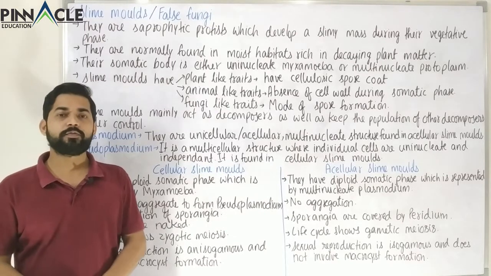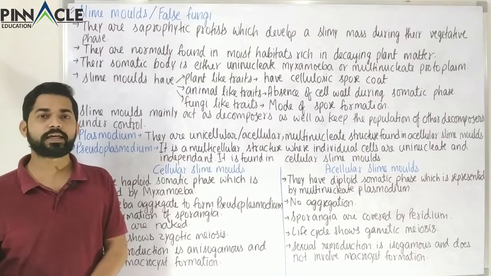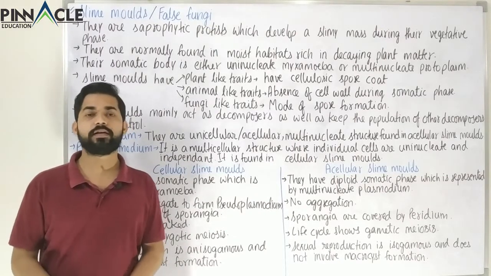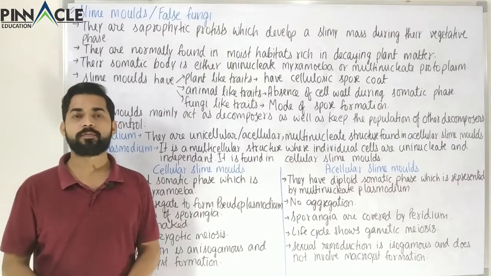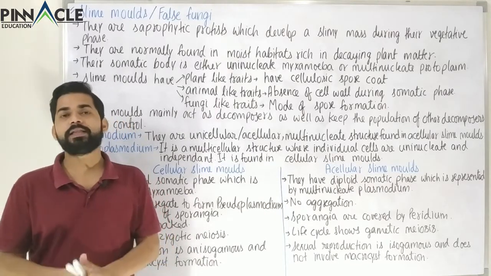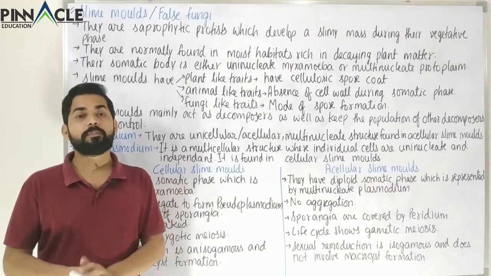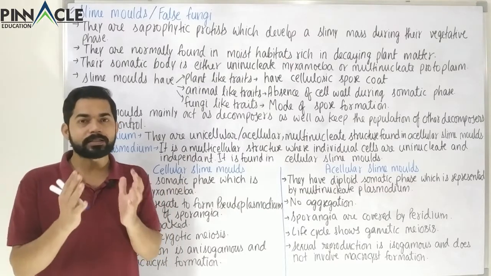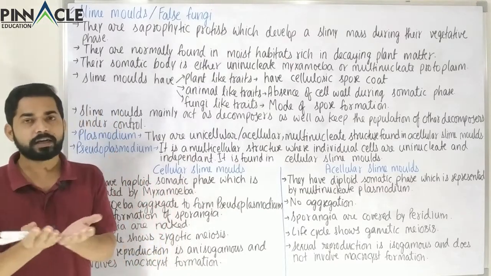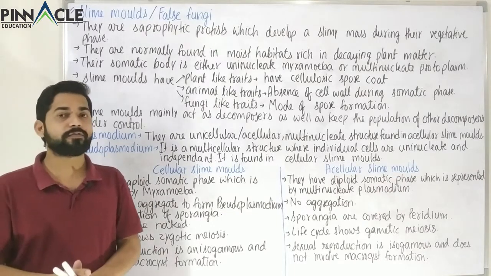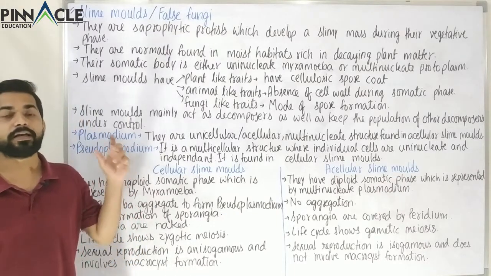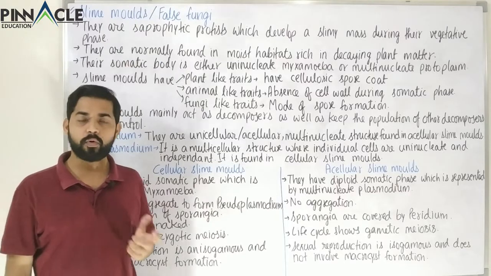In this class, we are going to study the fourth category of the kingdom Protista, and that is the slime molds. These have been named slime molds because they have something called a slimy layer on their exterior surface, on the exterior of their body. So that is why these are called slime molds.